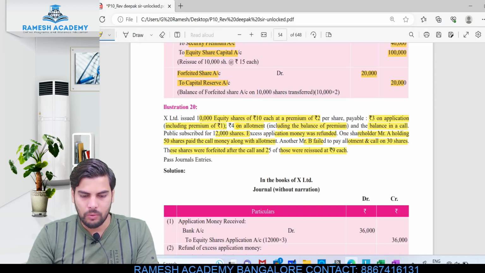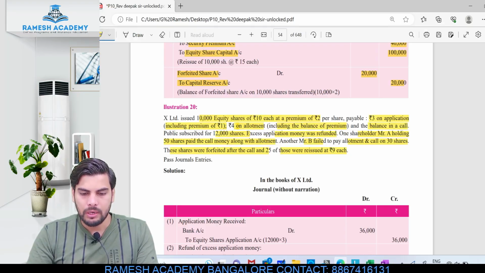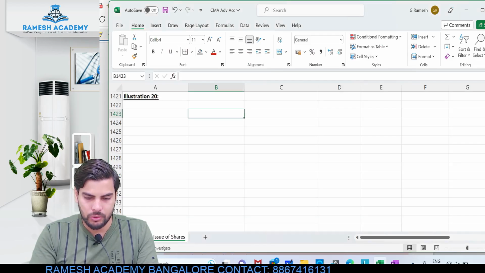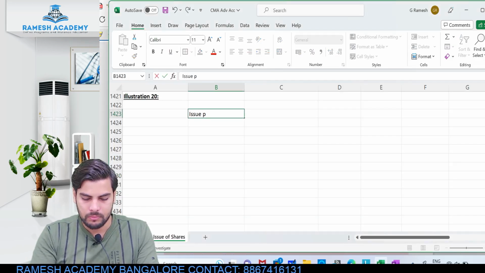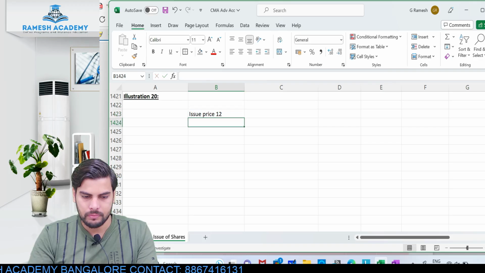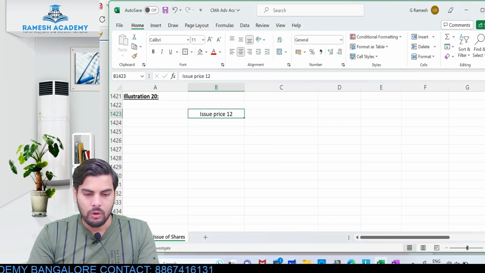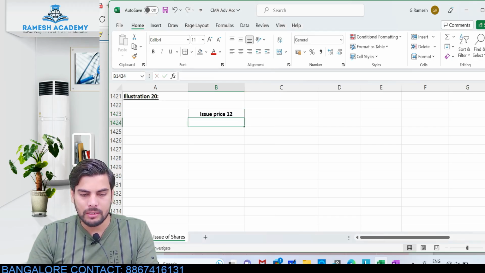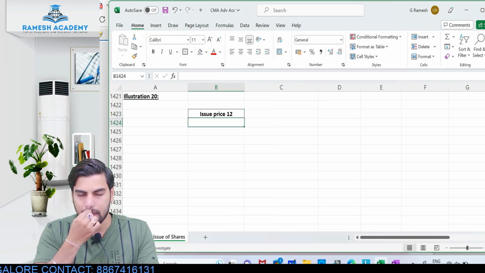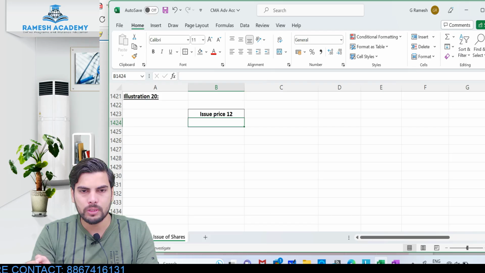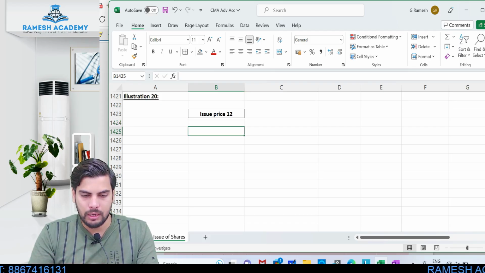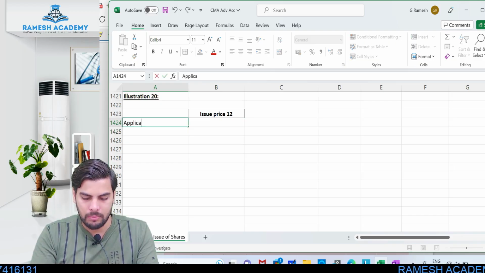So what is happening over here? How much is the issue price? A 10 rupee share is being issued at a premium of 2 rupees. So the issue price is 12 rupees. Clear? Only thing is the premium is not collected in one shot. So the premium is collected in 2 different stages. Out of this 2 rupees of premium, 1 rupee is being collected at application stage, 1 rupee is being collected at allotment stage.